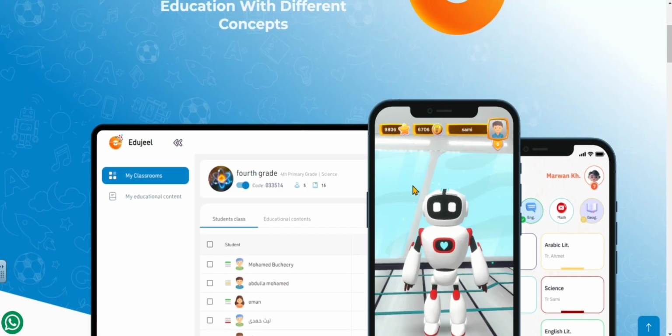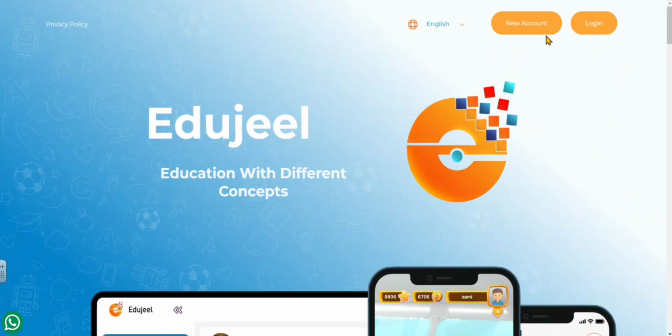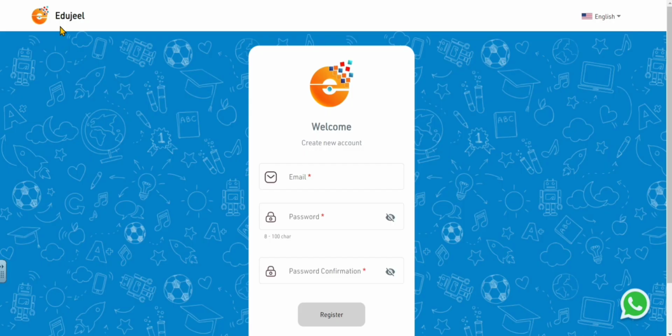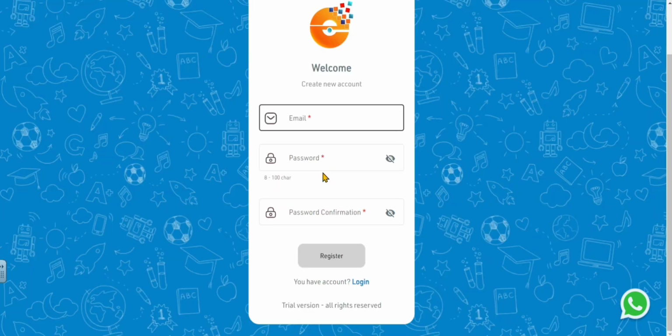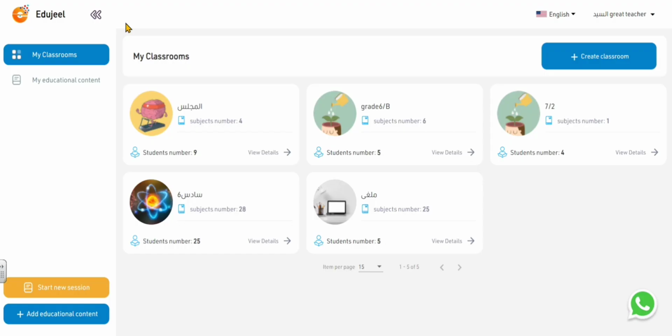As a teacher, you can create a new account. So if you'd like to join edujeel as a teacher, you can just write your email and of course your password and the confirmation of the password, and then you register. Now let's go and have a look at the interface of the teacher.